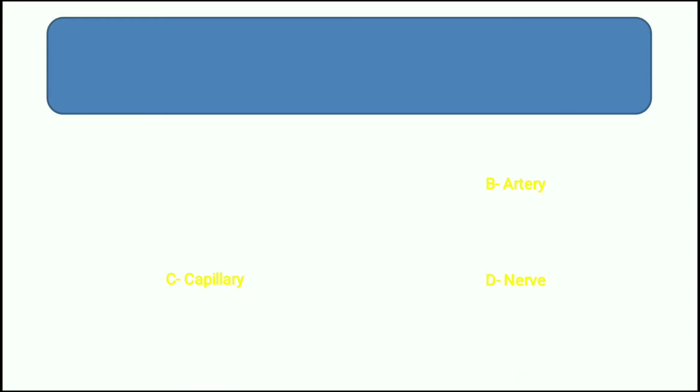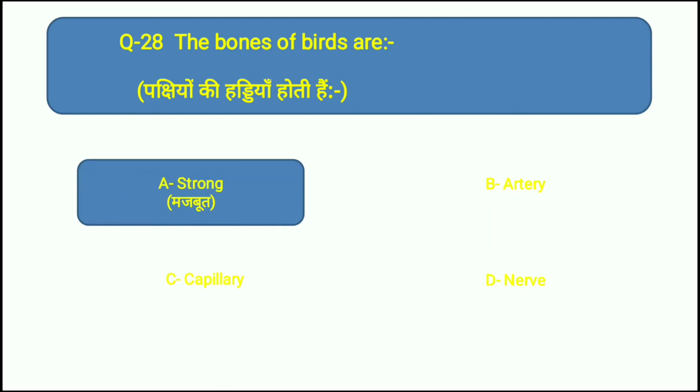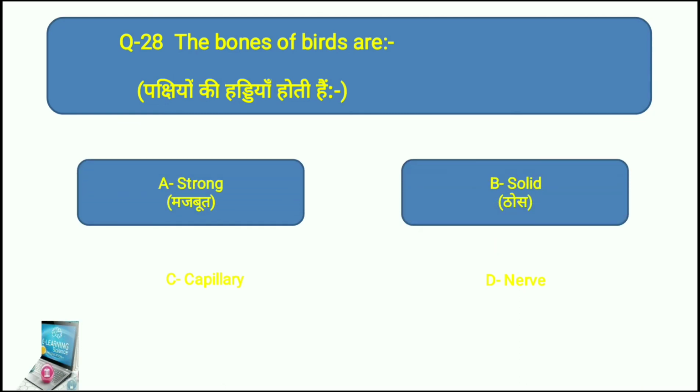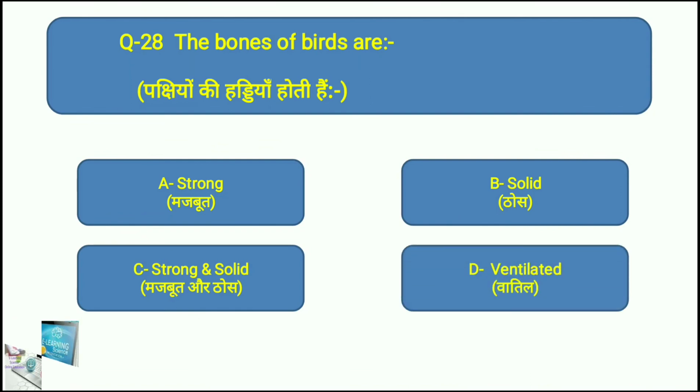Question number 28 here comes on your screen. Question number 28 is: the bones of birds are. Option A is strong, option B is solid, option C is both strong and solid, and option D is ventilated. What do you think? What kind of bones do birds have? The right answer is option D, ventilated. The bird's bones are ventilated. This helps to lighten the weight of the bird so that they can fly easily, right? Let's move to the next question.